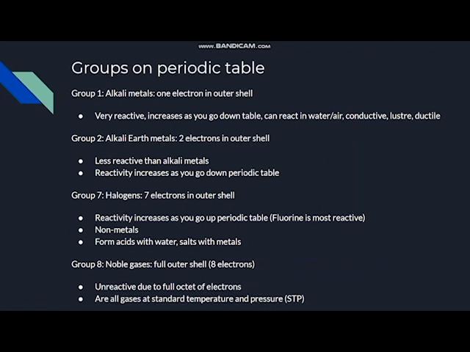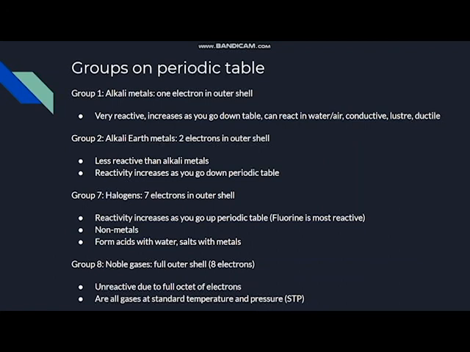When looking at group 7, halogens, they have 7 electrons in their outer shell. Their reactivity increases as you go up the periodic table, so therefore fluorine's the most reactive, like I said. They're all nonmetals, and they all form acids with water, and salts with metals. Now, the final group, group 8, are noble gases. They all have a full outer shell, meaning that they have 8 electrons in their valence shell.